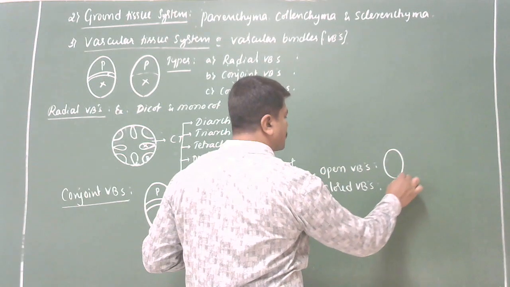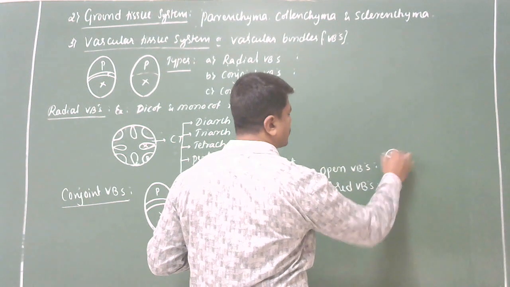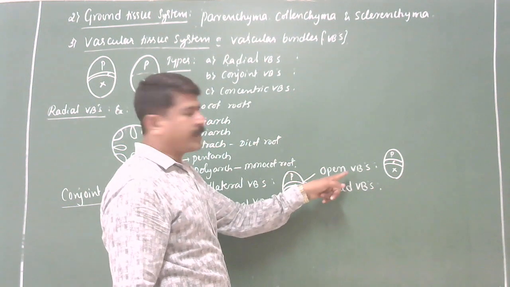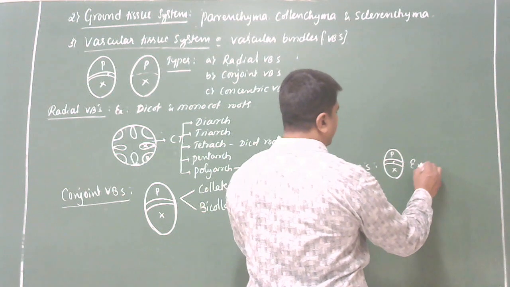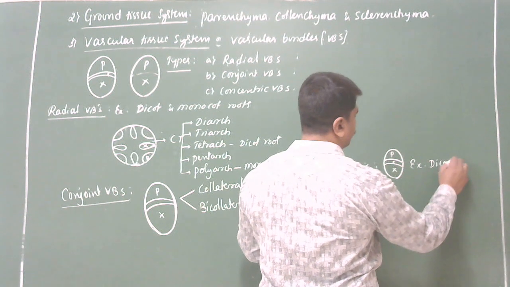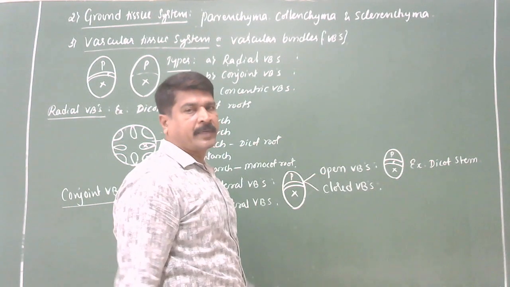If the cambium is present between the xylem and phloem, then it is said to be an open vascular bundle. You can take the example here: dicot stem.